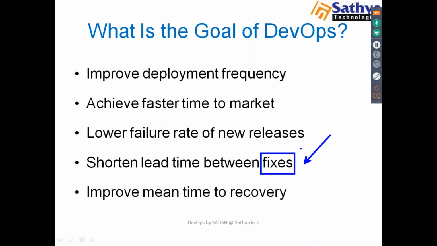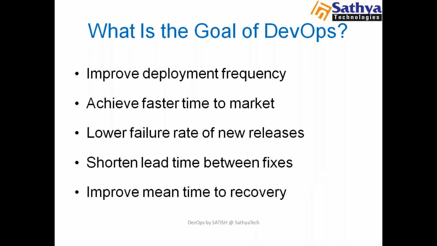And another one, you can improve mean time to recovery. In the sense what? You see this when I said recovery. Generally, when you recover this application, if it crashes, right?